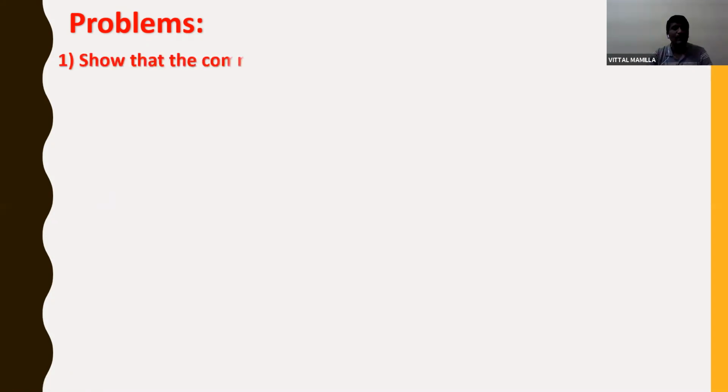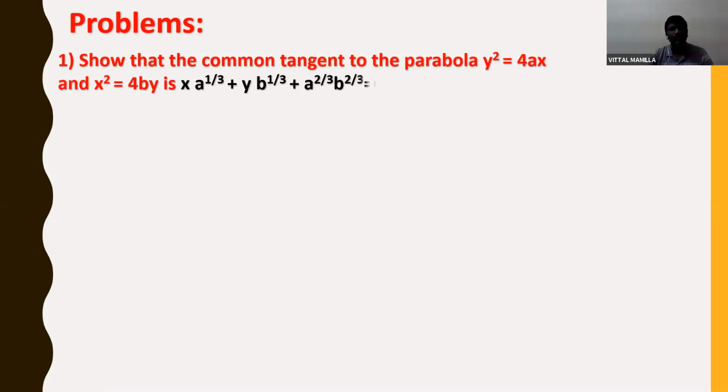The first most important problem is: show that the common tangent of parabola y square is equal to 4ax and x square is equal to 4by is x into a power 1 by 3 plus y into b power 1 by 3 plus a power 2 by 3 into b power 2 by 3 is equal to 0.